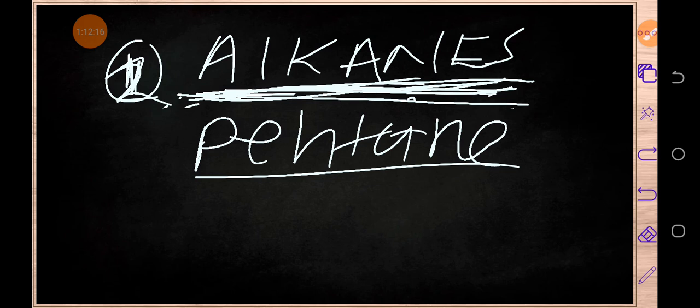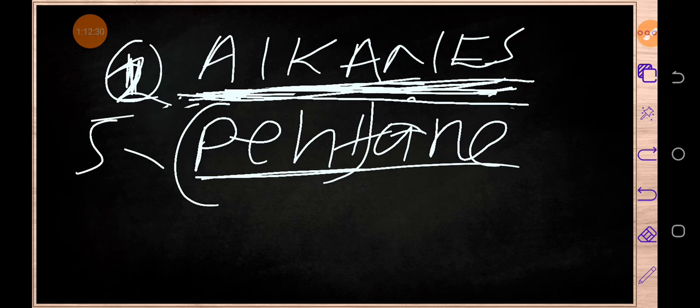Okay, so the first thing you need to consider is to know the number of what? Carbon atoms. Pent means what? 5. And if pent means 5, it means here we've got 5 carbon atoms. So where there is n, we are going to replace it with what?